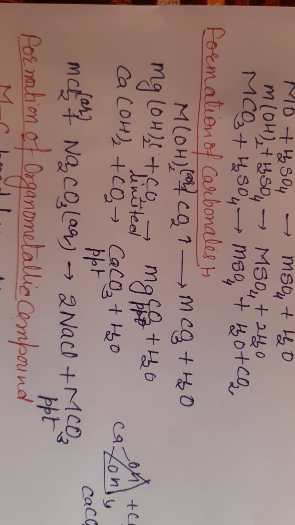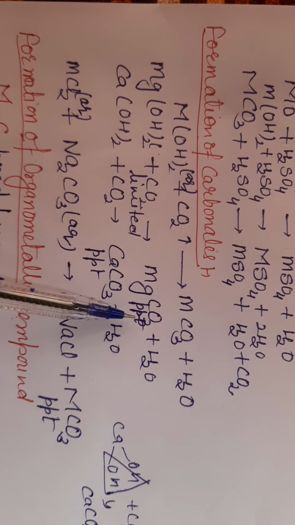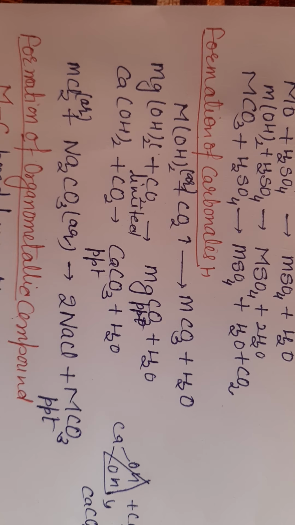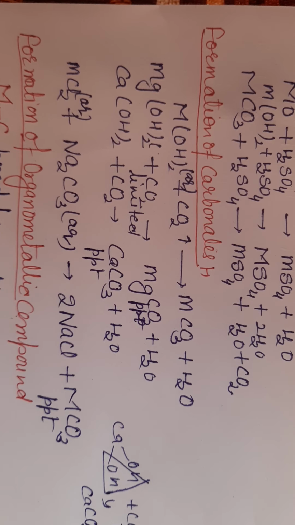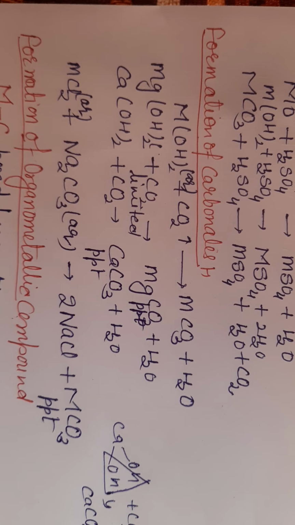Why is limited carbon dioxide written here? Because when we pass carbon dioxide for a long time, this milkiness will disappear and the solution becomes clear, because metal carbonate is converted into metal bicarbonate, which is soluble in water. So we pass a limited amount of carbon dioxide through milk of magnesia solution and lime water, so that they are converted into metal carbonate, and on further passing they do not convert into metal bicarbonate.